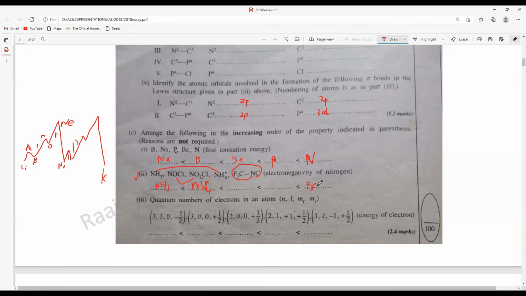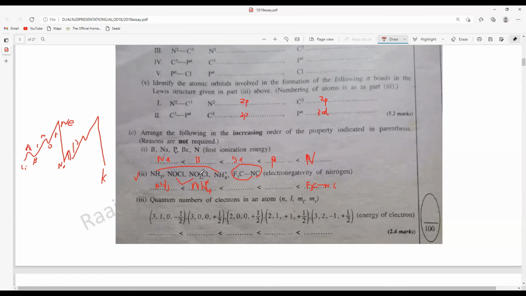So this could be this one. And in between you have two, NOCl and NO2Cl. So think about the charge here, or even the hybridization after drawing the structure. So NOCl, how can you draw that structure? Then NO2Cl, try to draw the structure and try to analyze how this comes.